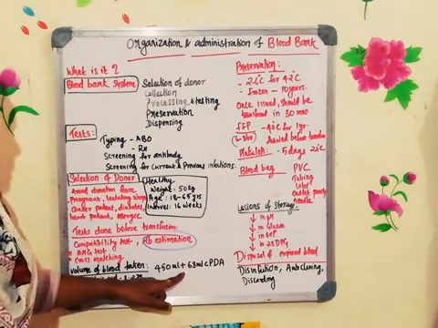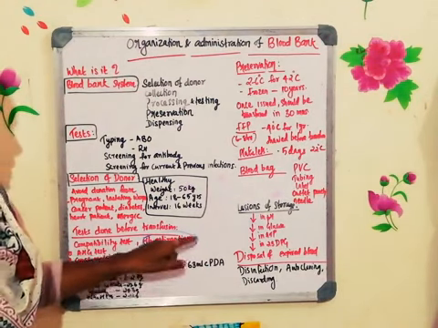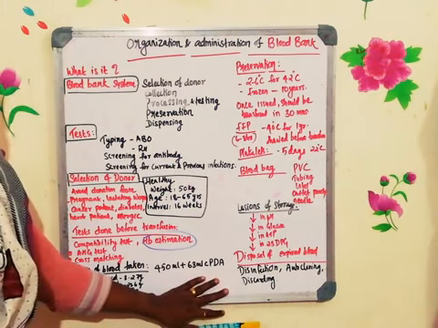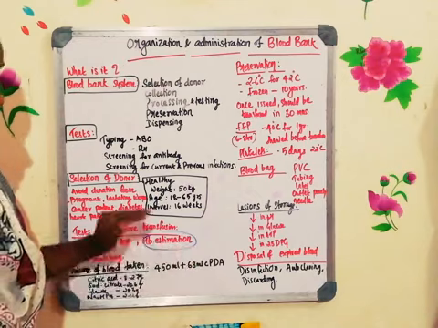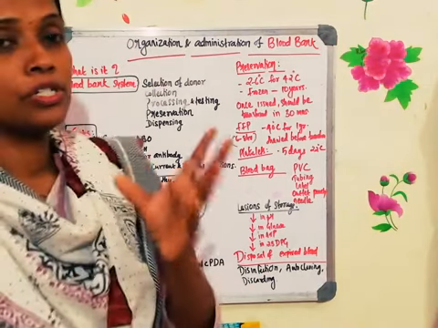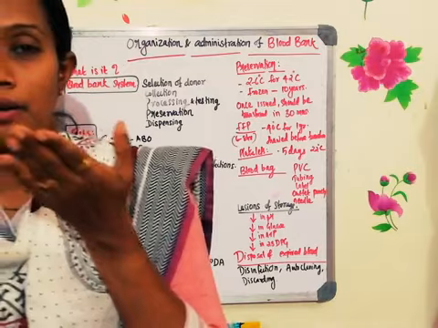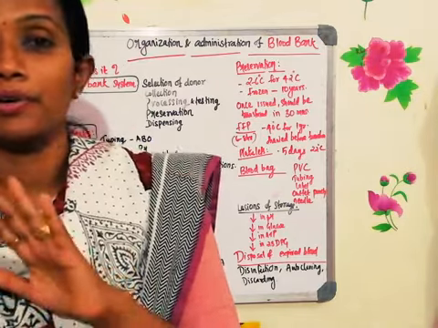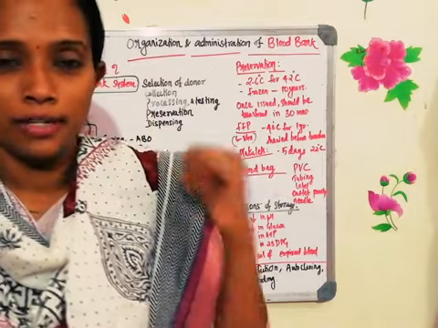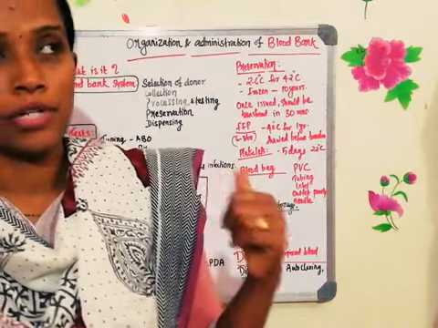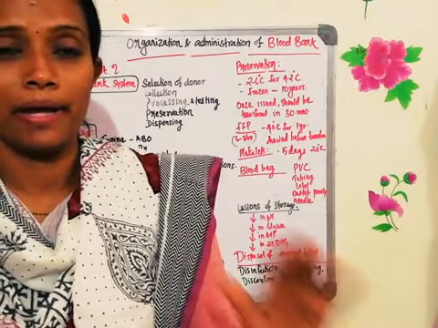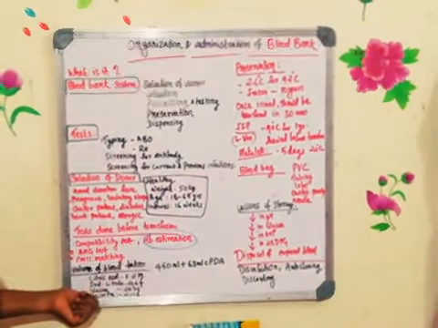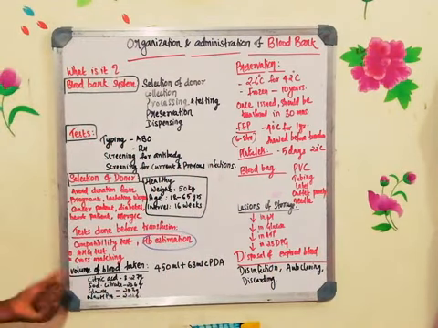450 ml of the blood will be taken, and it will be mixed with 63 ml of anticoagulant. I will teach you about the anticoagulant in detail in blood transfusion. But remember that the anticoagulant used in the blood collection bag is not heparin or EDTA. Forget about EDTA and heparin when you are talking about blood transfusion and the blood bank, because you cannot use those two as anticoagulant in the blood collection bag.